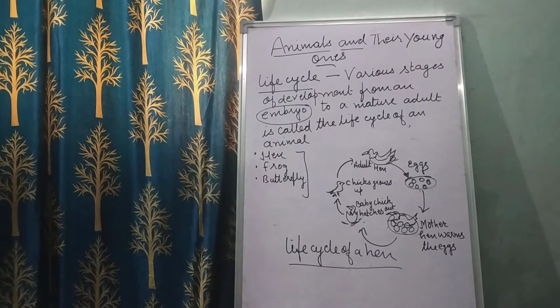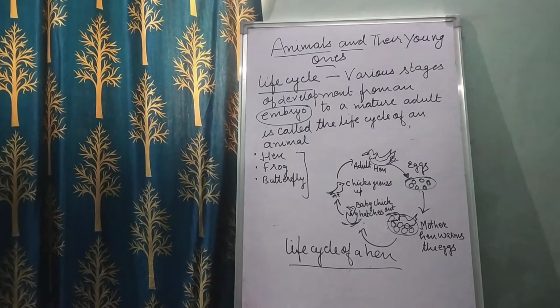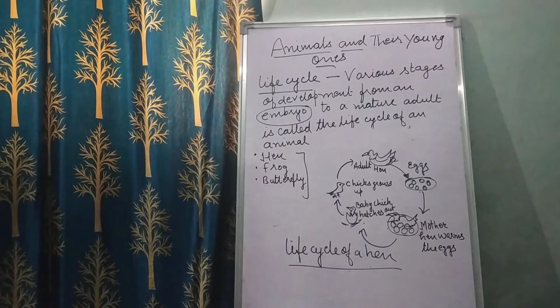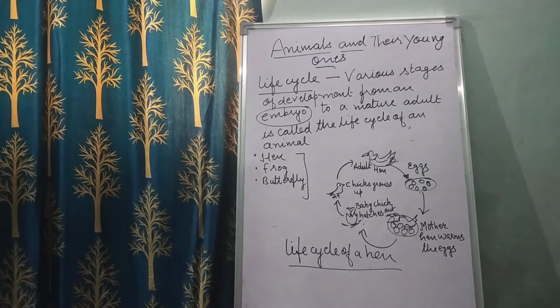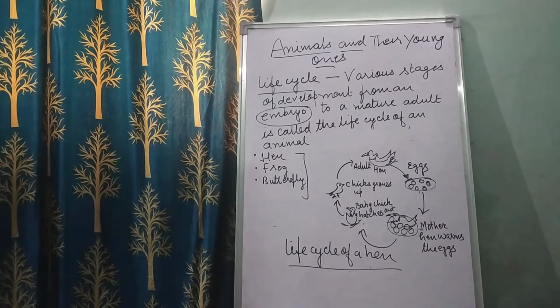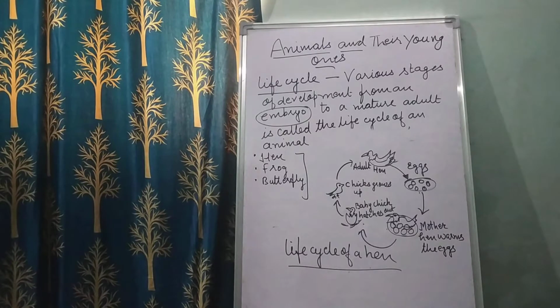Children, today we'll be continuing the chapter Animals and Their Young Ones. Till now, in a previous video, we have learned about what reproduction is and the structure of an egg. So in this video, we are going to talk about the life cycle. Today we'll learn about the life cycle of a hen, frog and butterfly.